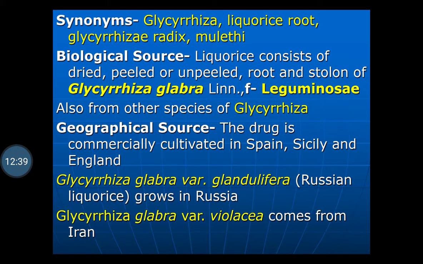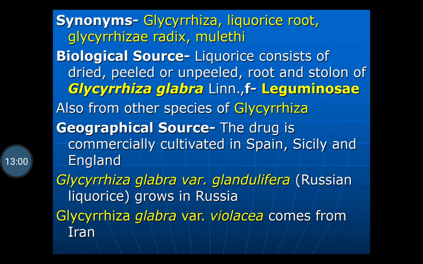Stolons means underground stem. Generally the stem grows above the ground, but if the stem grows below the ground, it is called a stolon.